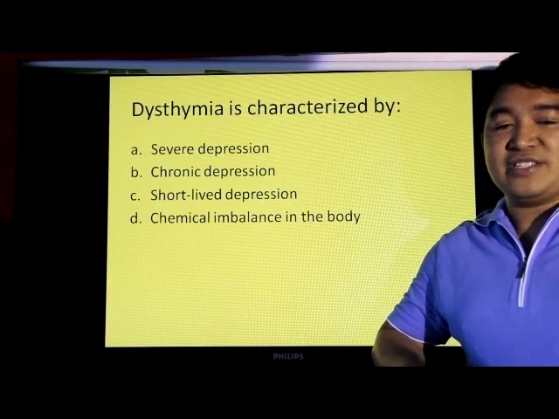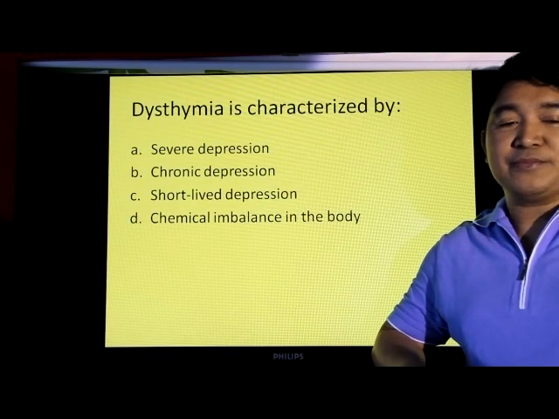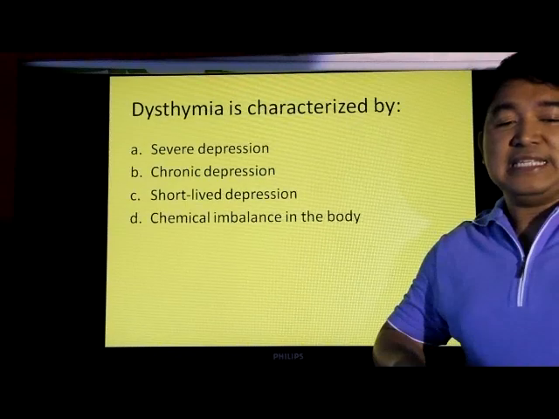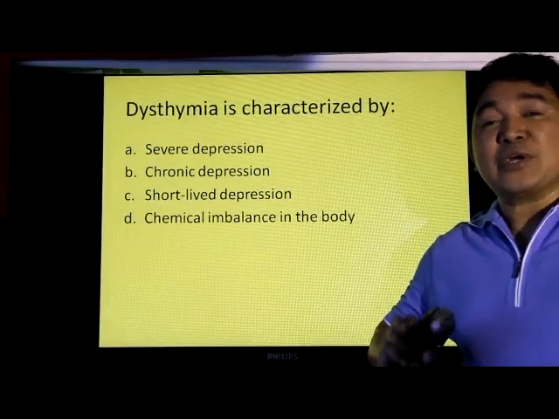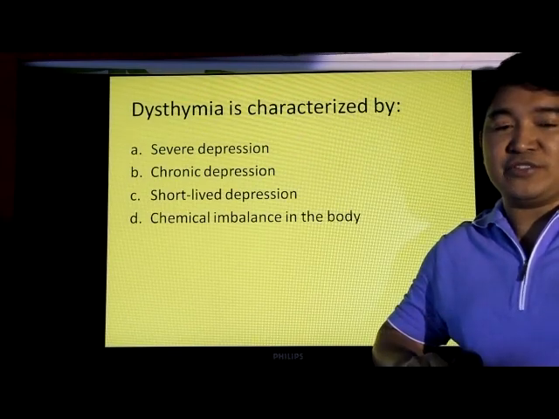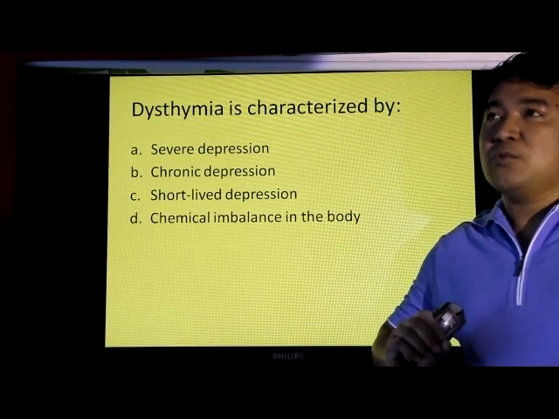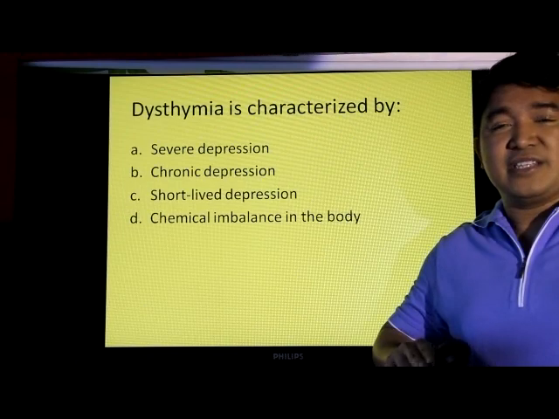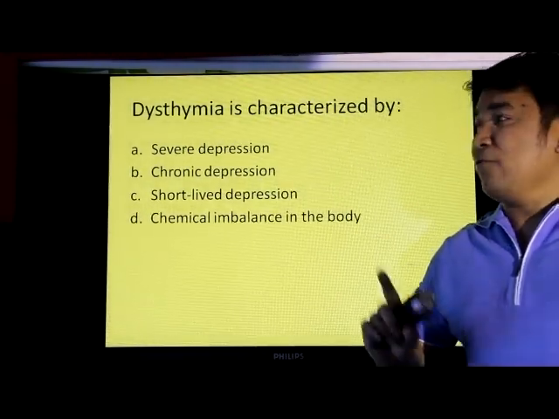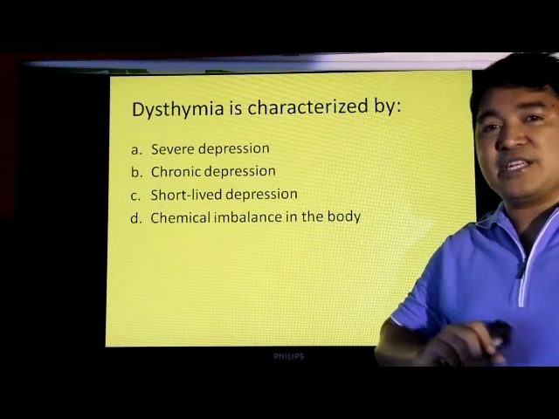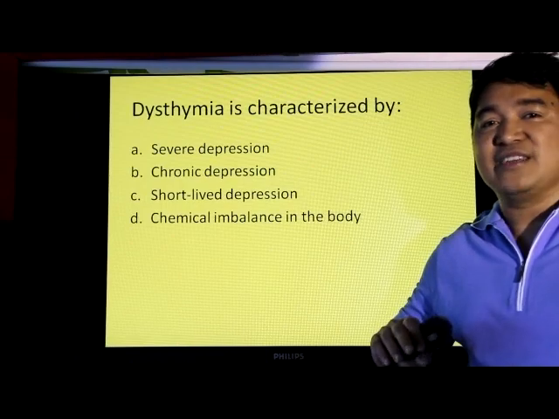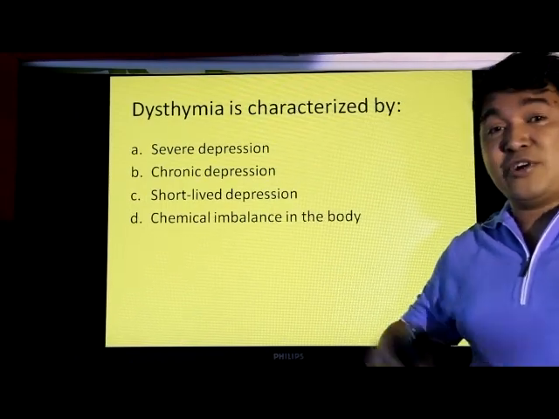So, let's answer. Dysthymia is characterized by A. severe depression, B. chronic depression, C. short-lived depression, D. chemical imbalance in the body. A depression that's characterized by chemical imbalance in the body is known as endogenous depression. Whereas a depression that is actually severe is classified as major depression. Now, if we talk about dysthymia, as I've been telling you, it lasts for 2 years in adults, so it's actually about chronicity. So the best answer is B, chronic depression.